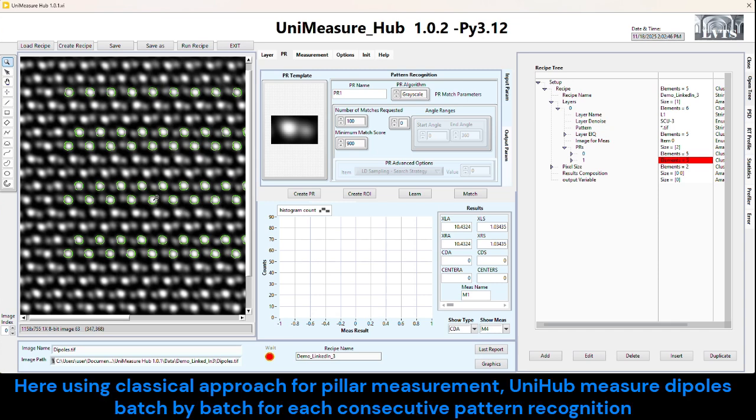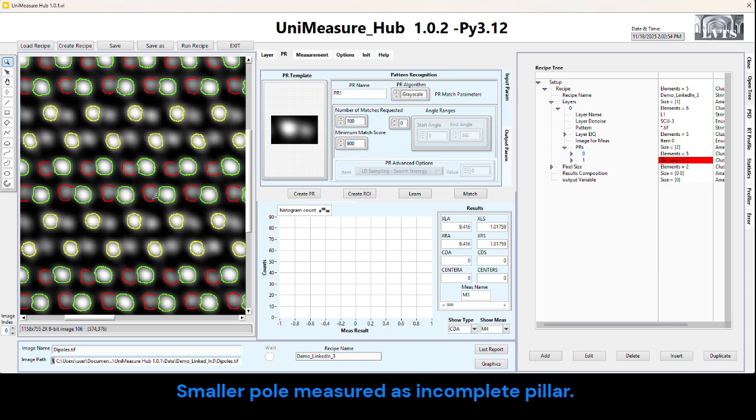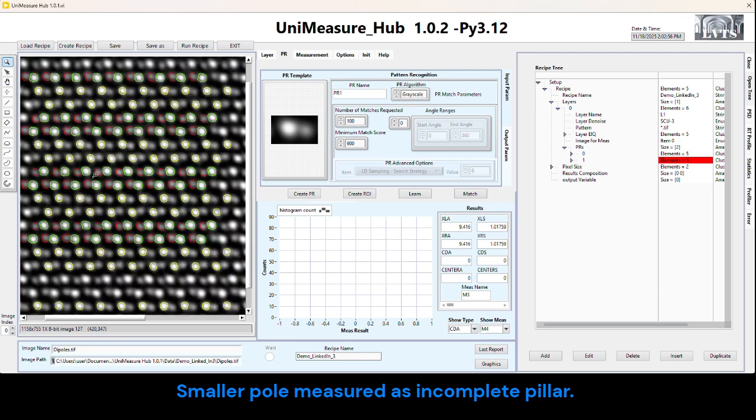Here, using the classical approach for pillar measurement, UniHub measures dipoles batch by batch for each consecutive pattern recognition. A smaller pole is measured as an incomplete pillar.